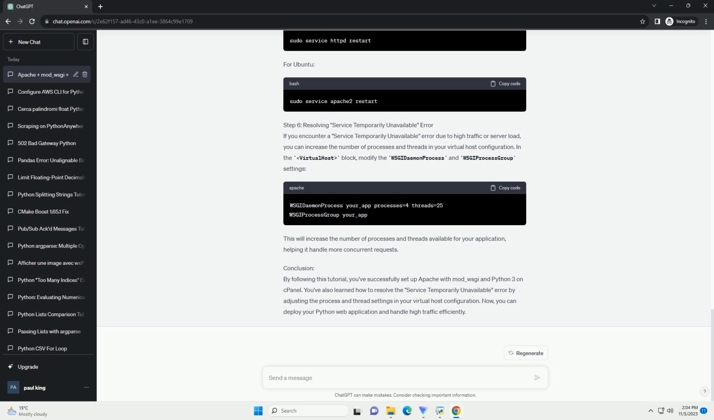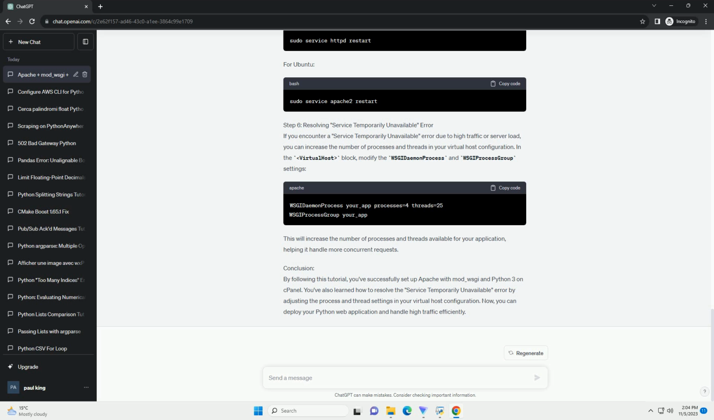Prerequisites. Step 1. Access your server. First, log into your cPanel and access your server through SSH. You can use a terminal application like PuTTY on Windows, or the terminal on Linux/Mac. Replace your_username and your_server_IP with your actual cPanel username and server's IP address.